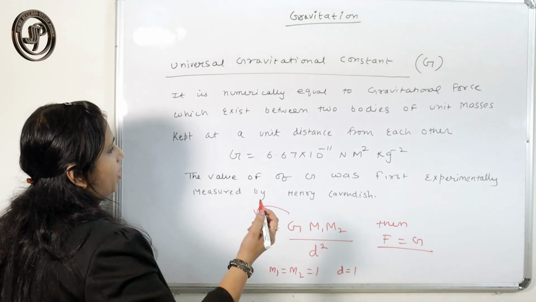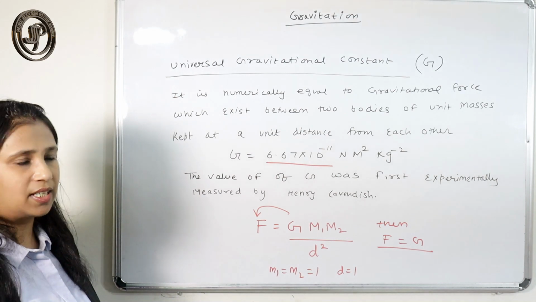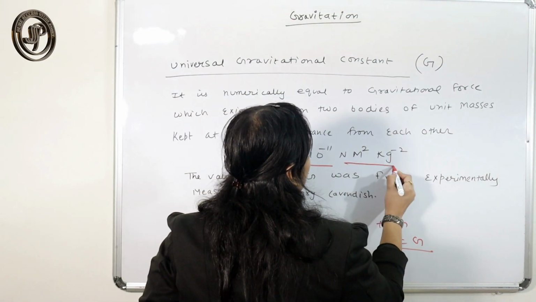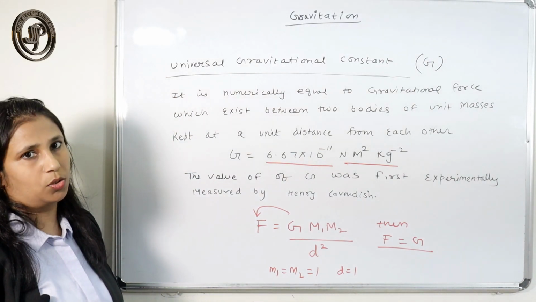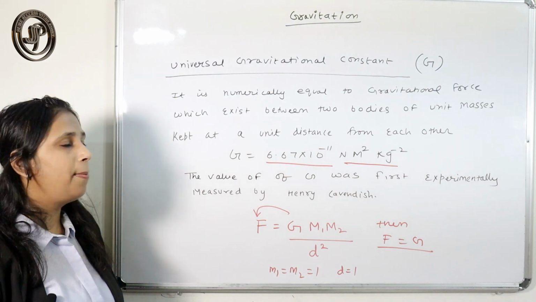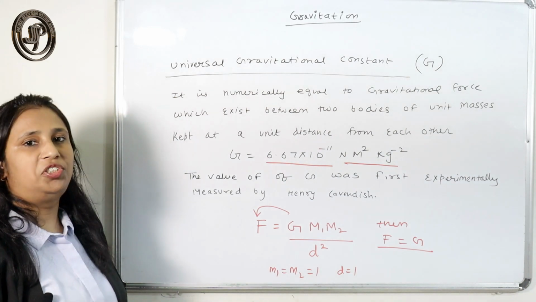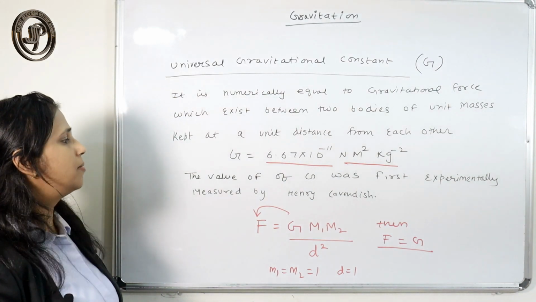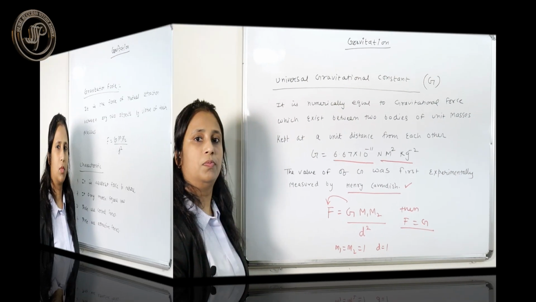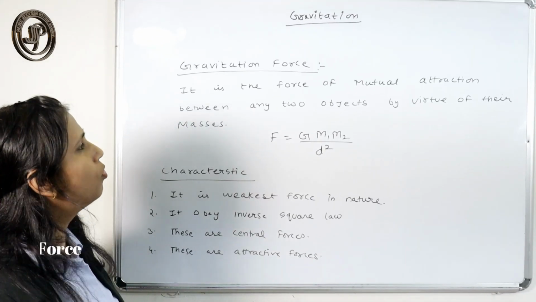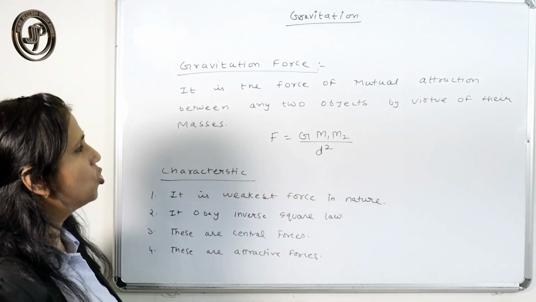The numeric value of the universal gravitational constant is 6.67 into 10 to the power minus 11. The SI unit for the universal gravitational constant is Newton meter square per kg square. That can be asked in the exam. The value of G was first experimentally measured by Henry Cavendish. That name also you should know. Gravitational force is the force due to the mutual attraction between two objects by virtue of their masses.